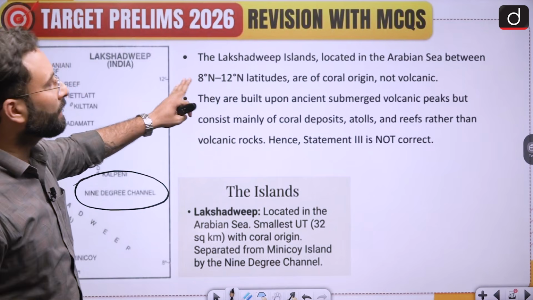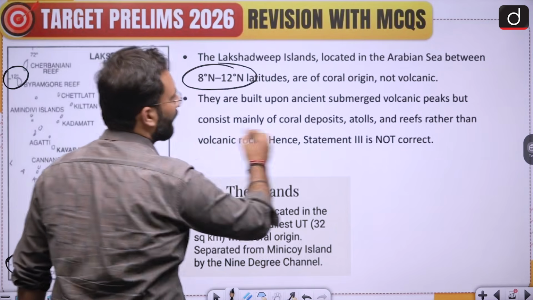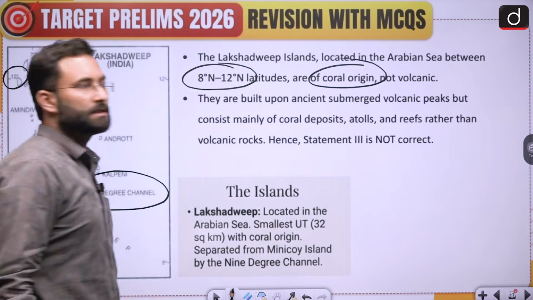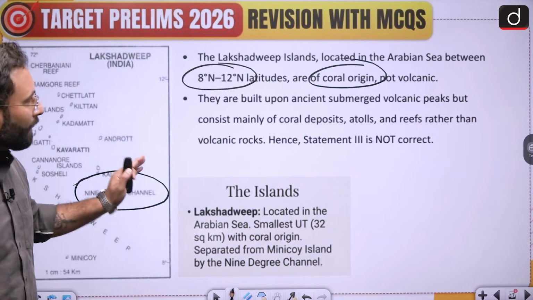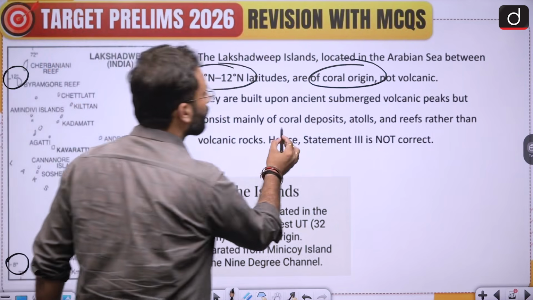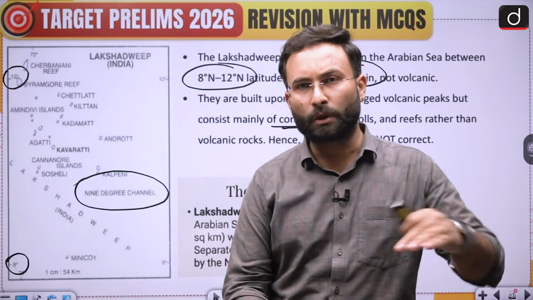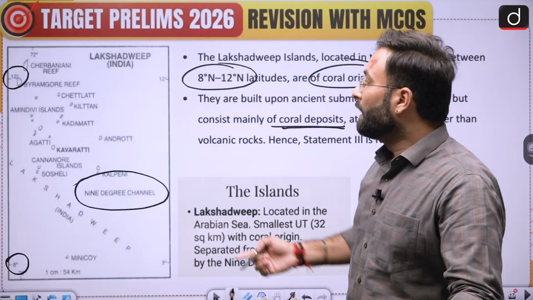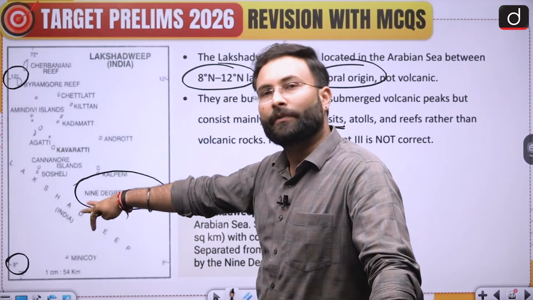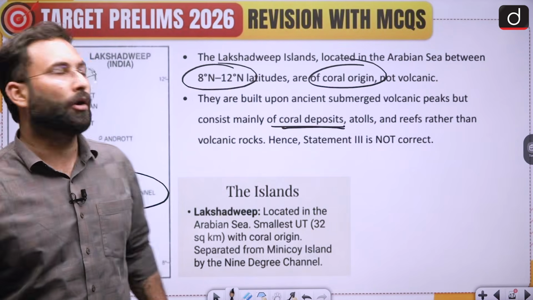Lakshadweep islands are located in the Arabian Sea, between 8 and 12 degrees, and they are of coral origin and not volcanic. They are built upon ancient submerged volcanic peaks, but consist mainly of coral deposits. From the tourism point of view, Lakshadweep is the area where you will find coral reefs as well. Considering that, you can say these are of coral origin.